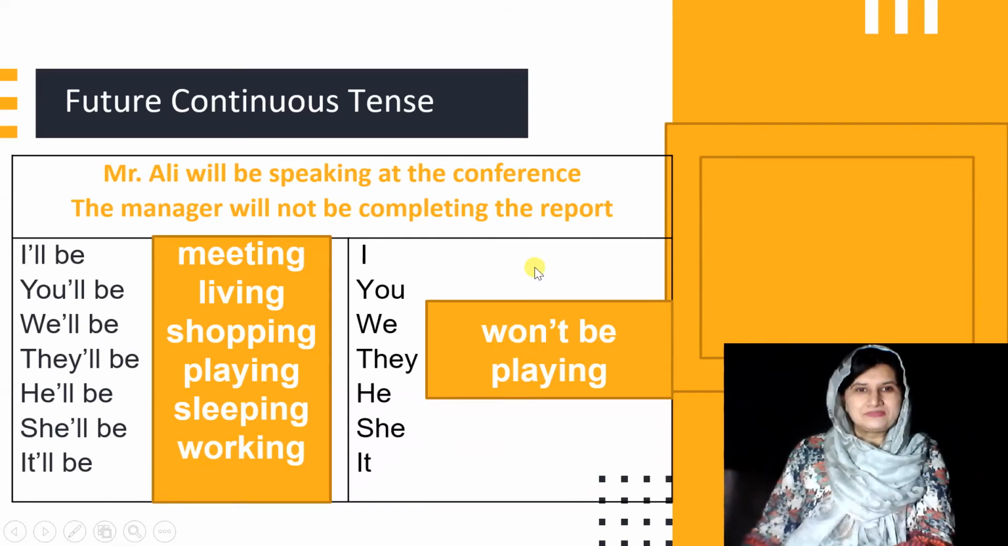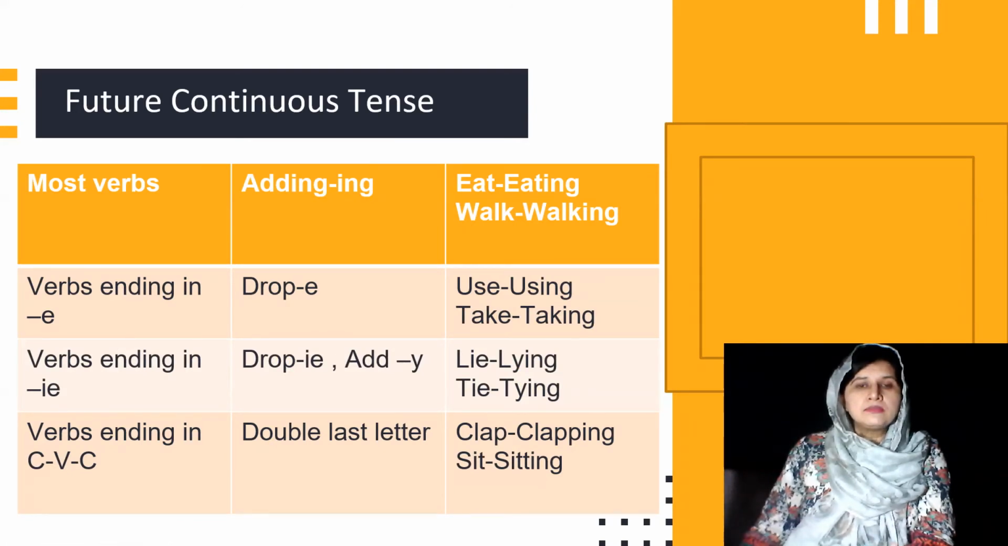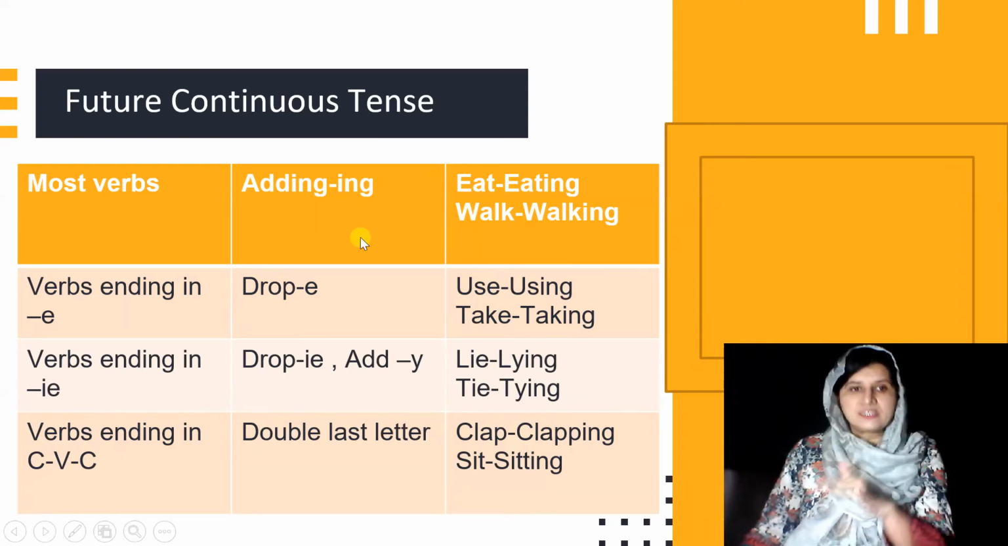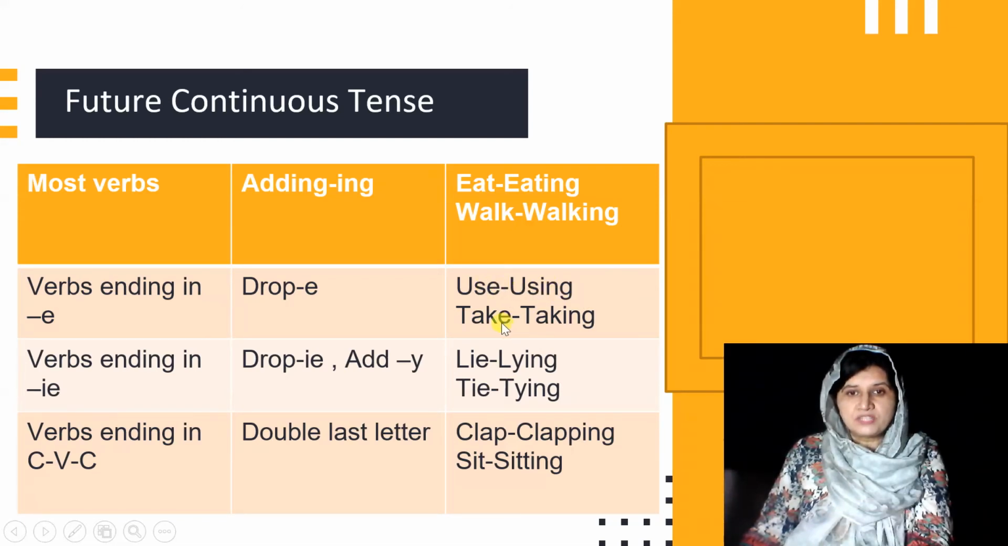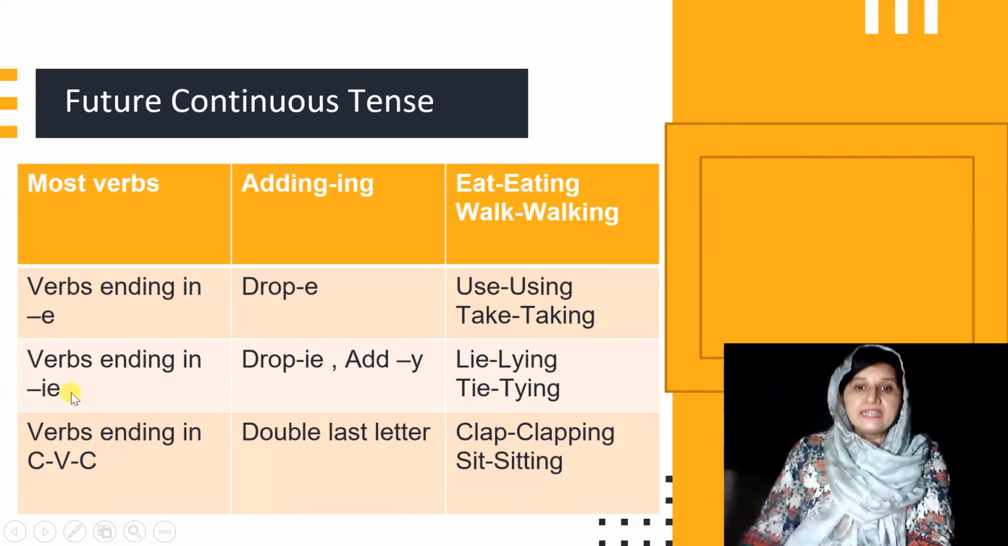Okay, let's move. Some of the situations in which we convert the base form of the verb into present participle: most of the time we just add ing, like eat into eating, walk into walking, right? But if the verbs already end with e, we just drop e and add ing. Here you can see that we dropped this e and we added ing. Use into using, take into taking. And then some words which end in ie, right? What we do there, we drop the ie part, instead we add y plus ing.